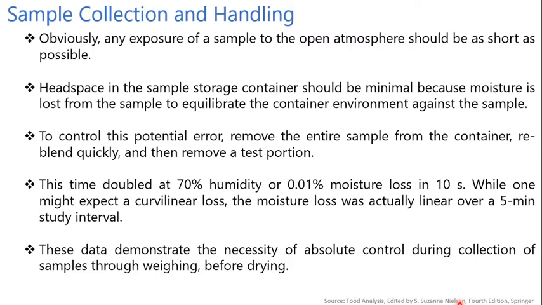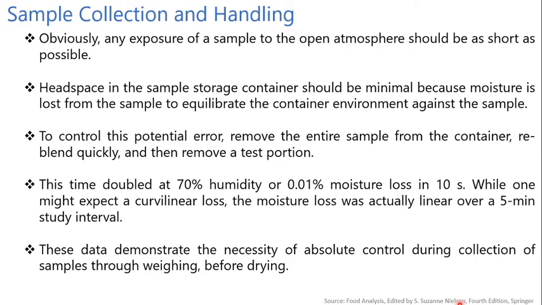The rate of loss was related to the relative humidity. At 50% relative humidity, it requires only 5 seconds to lose 0.01% moisture. This time doubles at 70% humidity, or 0.01% moisture loss in 10 seconds. While one might expect a curvilinear loss, the moisture loss was actually linear over a 5-minute study interval.